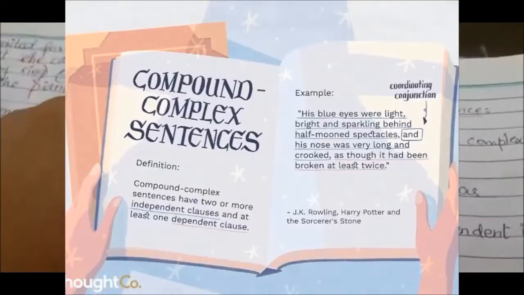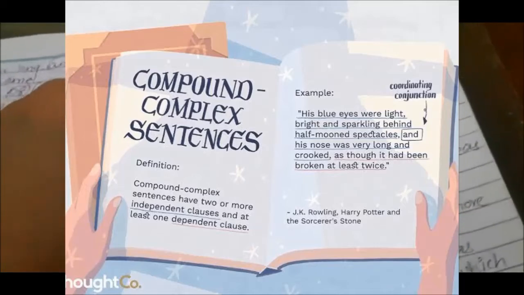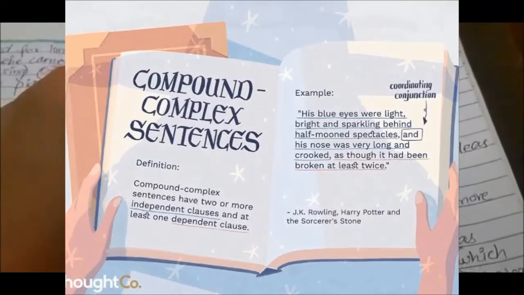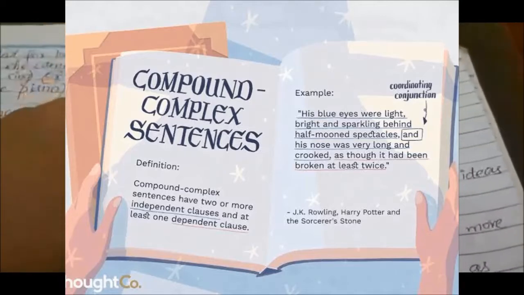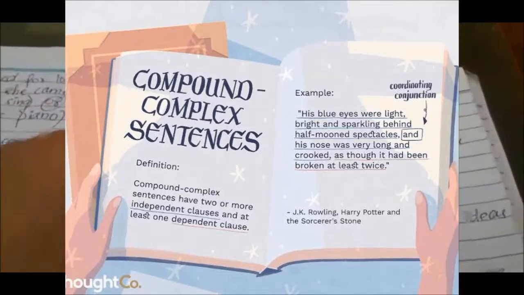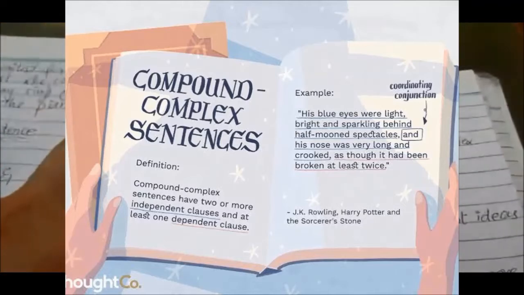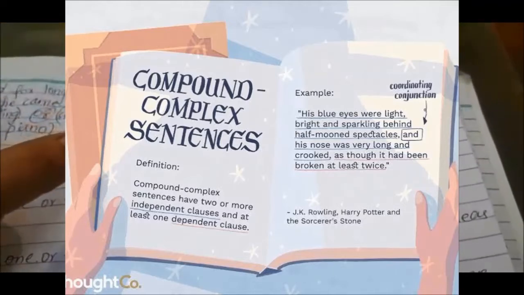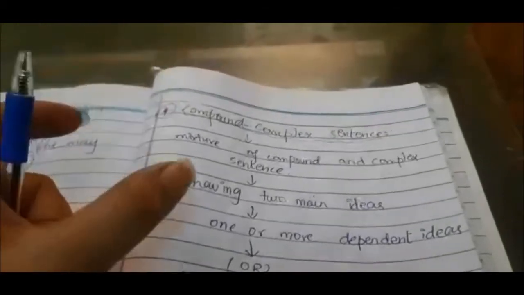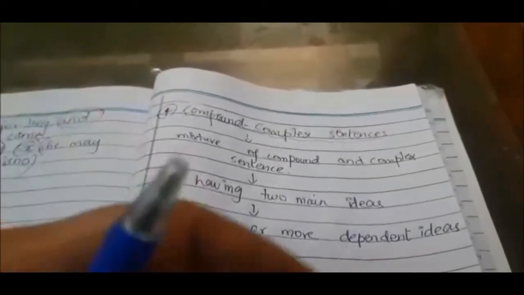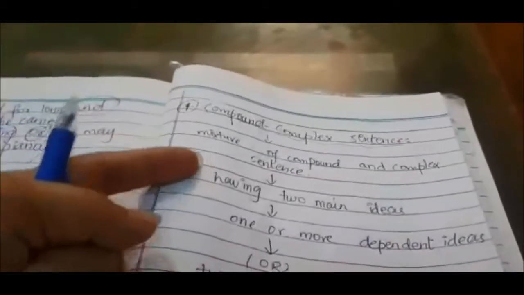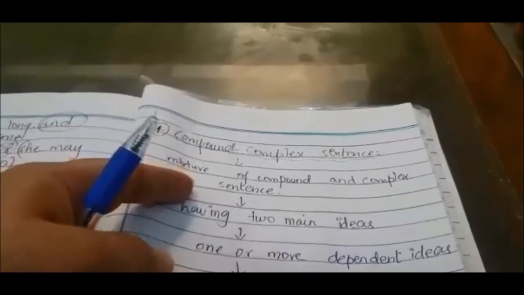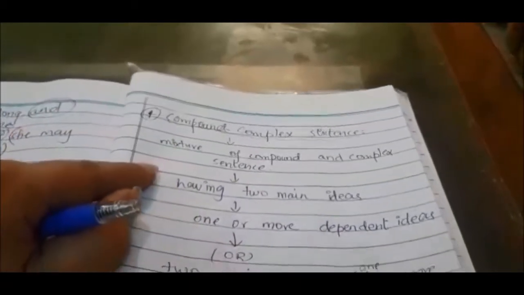Now students, the fourth part of the fourth type of the sentence, that is compound complex sentence. Now, what do you mean by compound complex sentence? Like from the type, it is very clear to you that in this type, two things are combined together. Compound and complex are two different types. But if they are combined together in a statement, it makes another type. So it is a mixture of compound and complex sentence. How is it a mixture of compound and complex sentence?